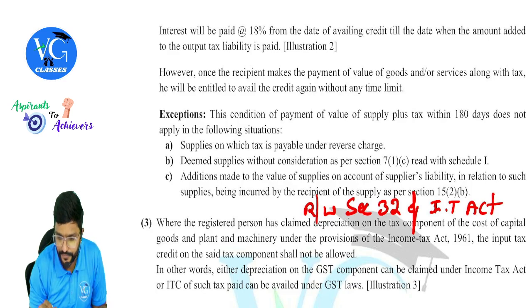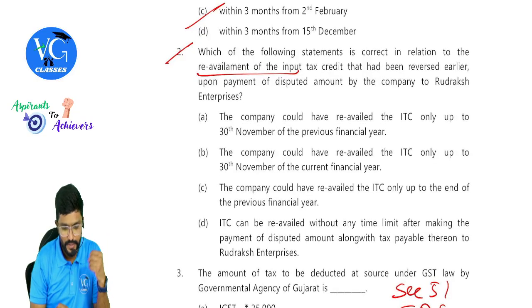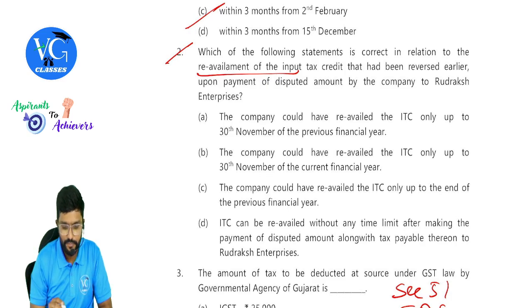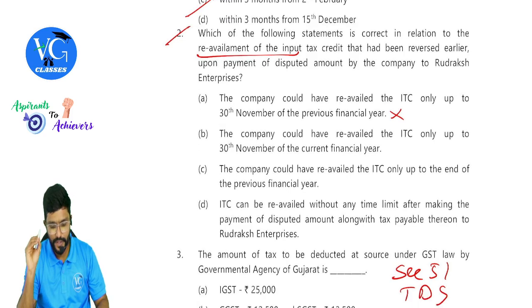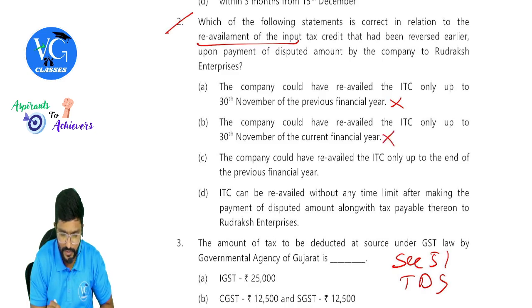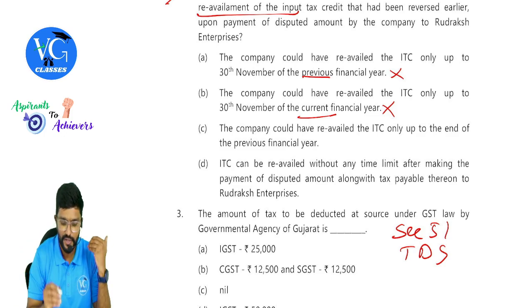Okay, sir. The company could have reavailed the ITC only up to 30th November of the previous financial year. No, this is not right. The company could have reavailed the ITC only up to the 30th November of the current financial year. No, this is previous, this is current. Both are wrong. The company could have reavailed the ITC only up to the end of the previous financial year.